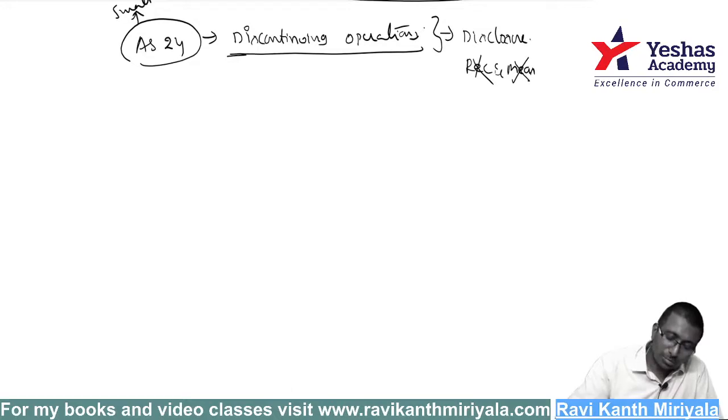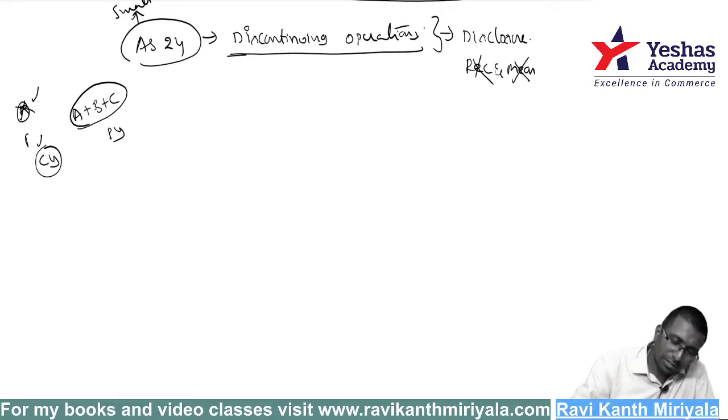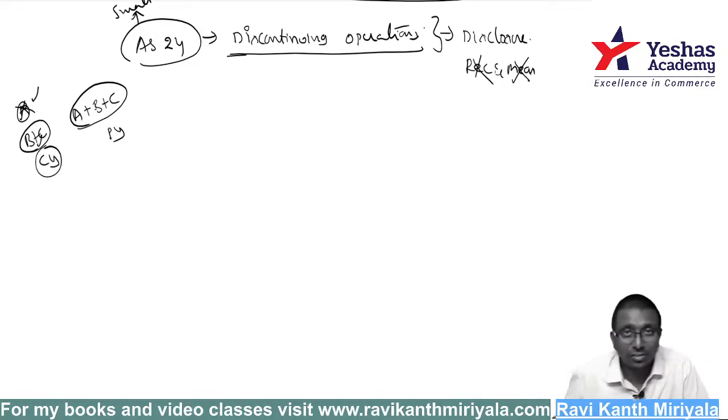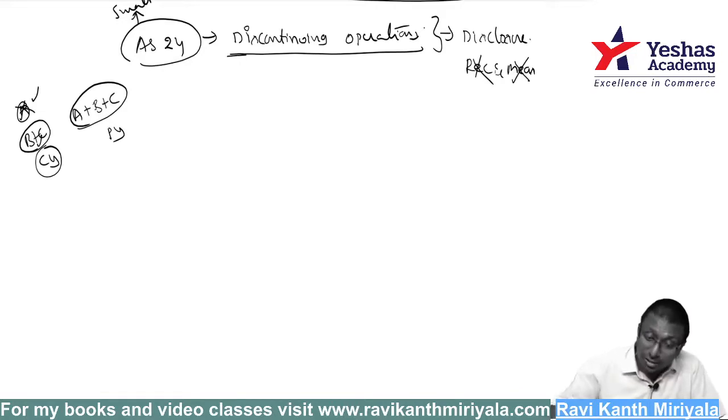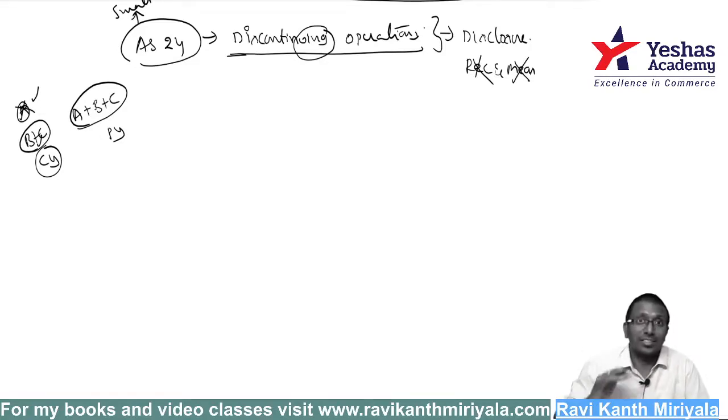Discontinuing operation. Suppose I have segments A plus B plus C in the previous year. In the current year I decided to sell off segment A, that means in the future. But as of 31st March, have I sold? No, I have not sold. It is just discontinuing, not yet discontinued. It is not yet happened, it is happening.